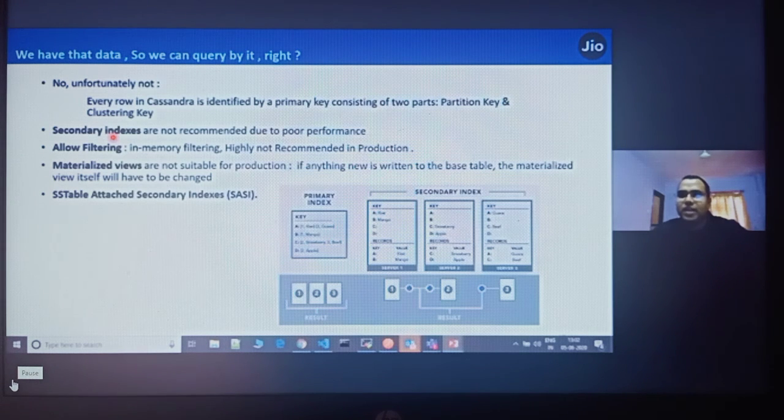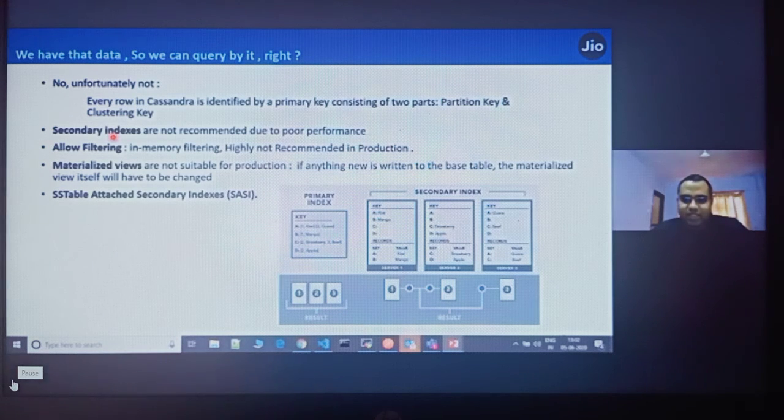At that time, you decide, okay, I need to increase the nodes now. Because it's linearly scalable, you add more nodes to it. But as soon as you add more nodes, the performance degrades because you have used secondary indexes. I said that secondary indexes are always local in Cassandra. So how will it execute? It will go to each of the nodes to find city equal to Mumbai, take all the records, merge them, and then give the result to the caller. So it is a very bad execution.